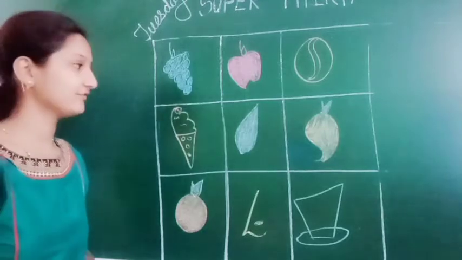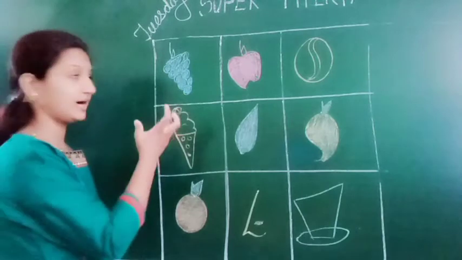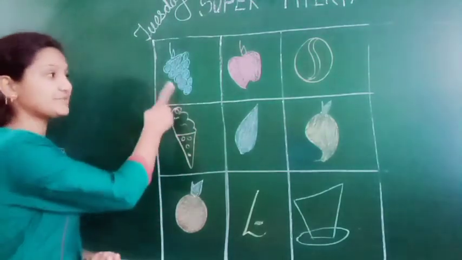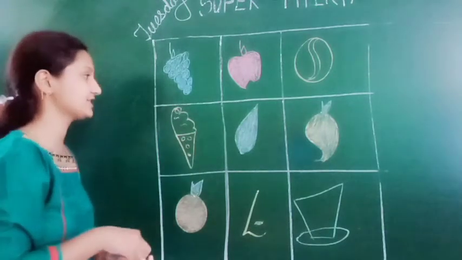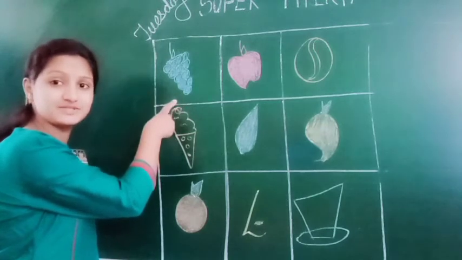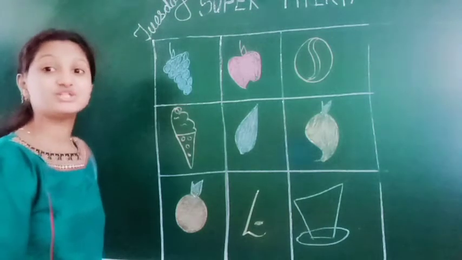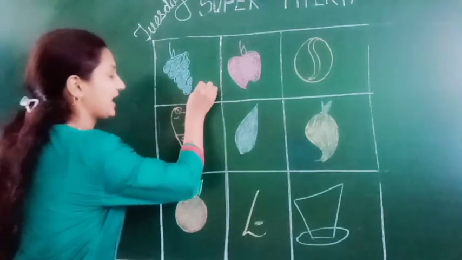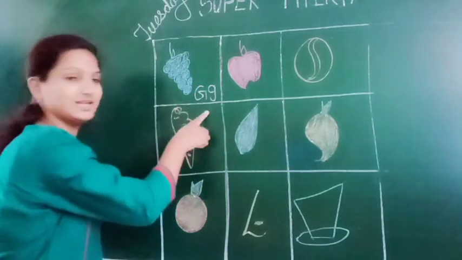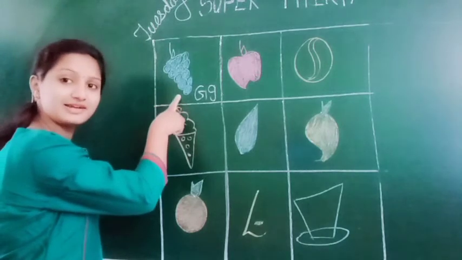So students, here we have some pictures. You have to identify the picture and tell me the correct letter. Okay. So which picture is this? This is grapes. G. Means which letter we have to write here? G. Yes. Capital G. Small g. G says G. G for grapes.